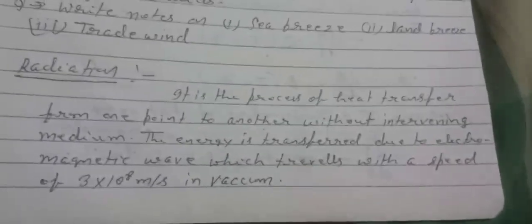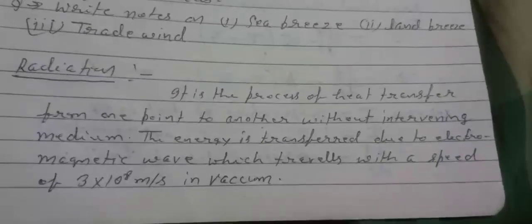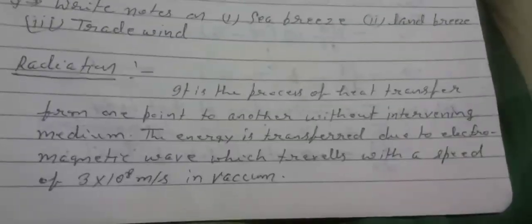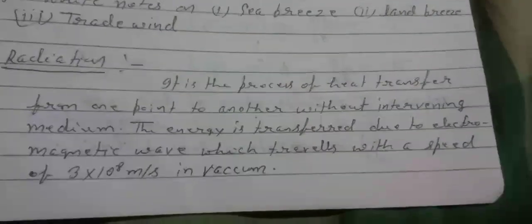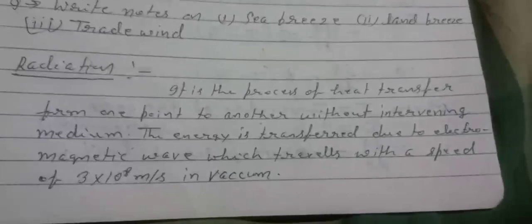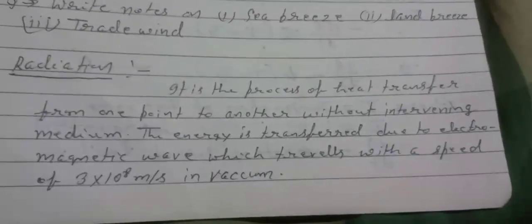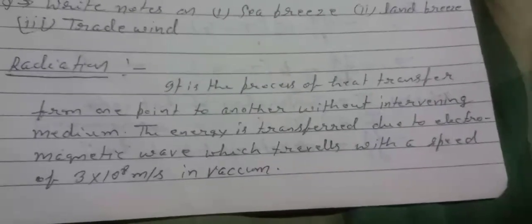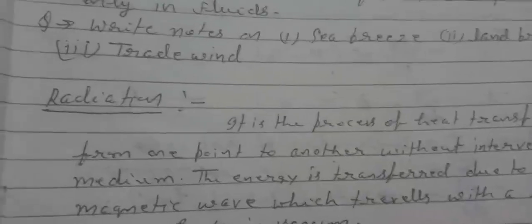Radiation is the process of heat transfer from one point to another without any intervening medium. The energy is transferred by electromagnetic waves, which travel with a speed of 3 into 10 to the power 8 meters per second in vacuum.